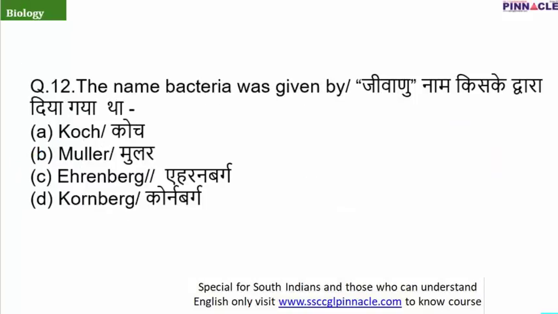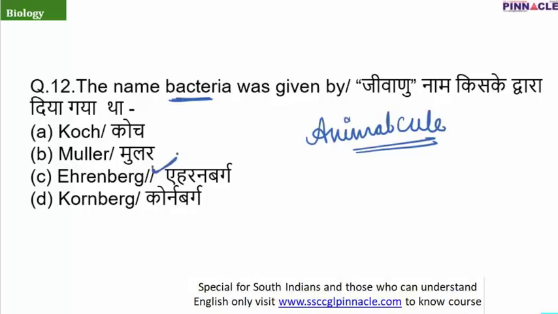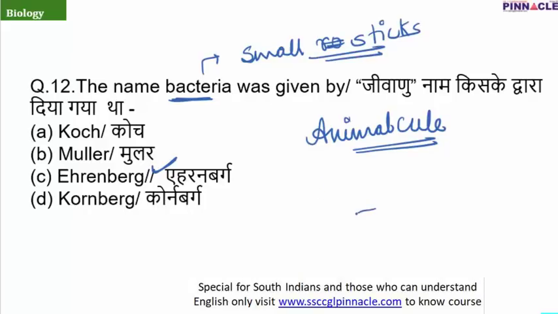Question number 12, the name bacteria was given by. Previously when we only initiated studying bacteria, they were named animalcule by a scientist. But as it was not a proper name, afterwards the name bacteria was given by the scientist Ehrenberg. And the meaning of bacteria is small rods. It means small sticks. According to me, this name is given because it's possible that Ehrenberg saw the bacillus kind of bacteria which are rod shaped, and when we arrange them we can also call it a stick because they are somewhat cylindrical in shape. So the correct answer is option C.